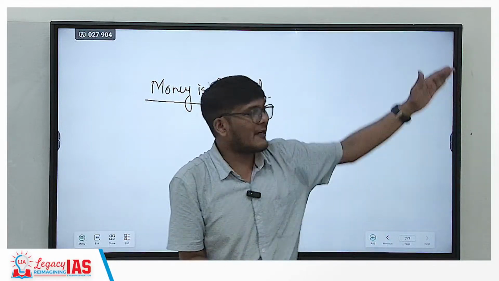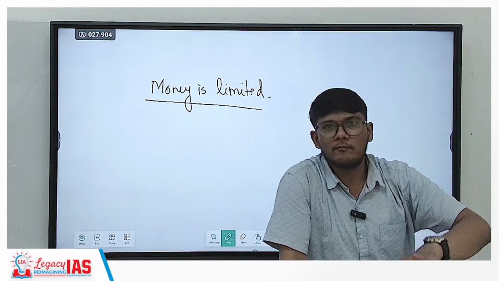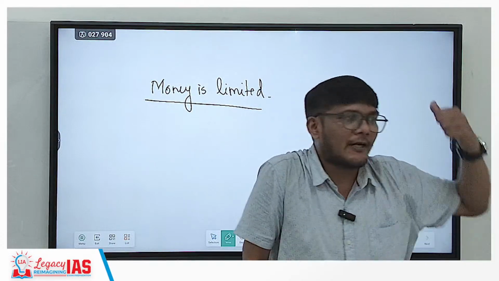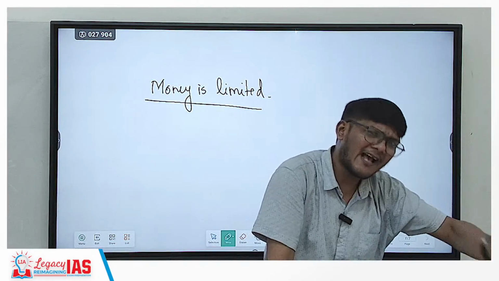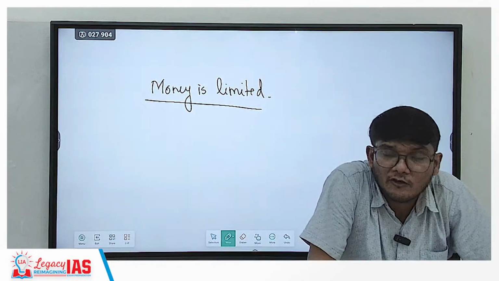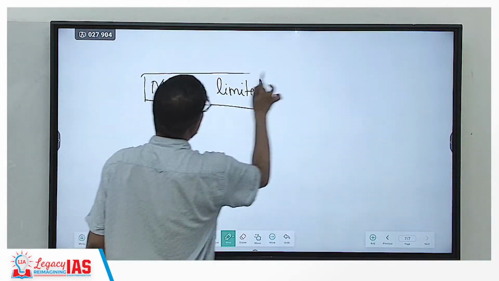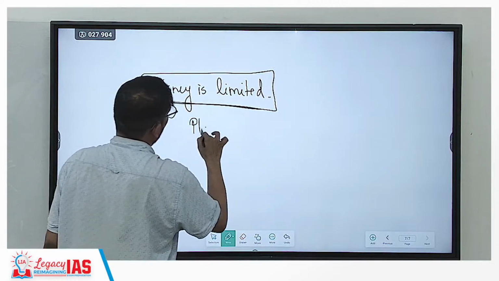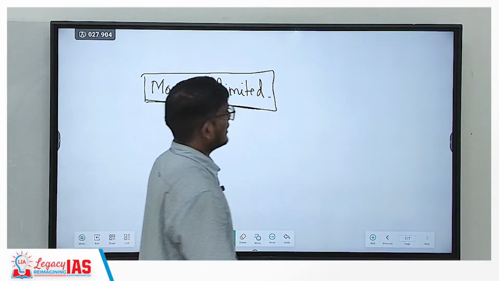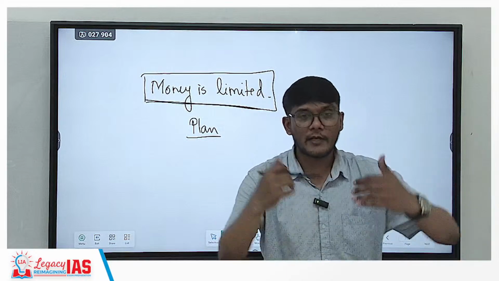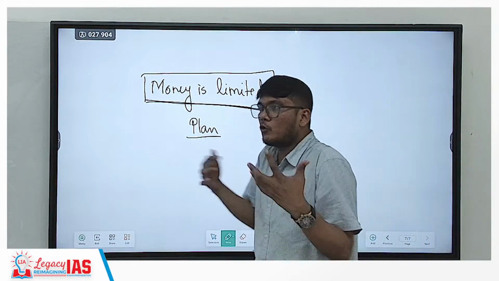No. An infinite amount of money would completely render the budgeting process useless, because you have as much money as required. But since money is limited, you need to plan, because there will be different sectors and you cannot give a lot to each and every sector.